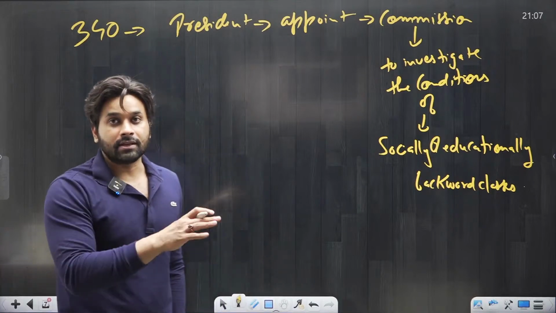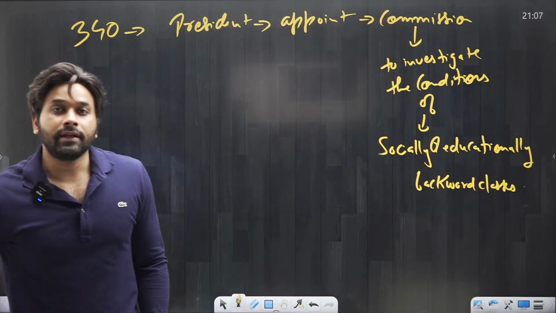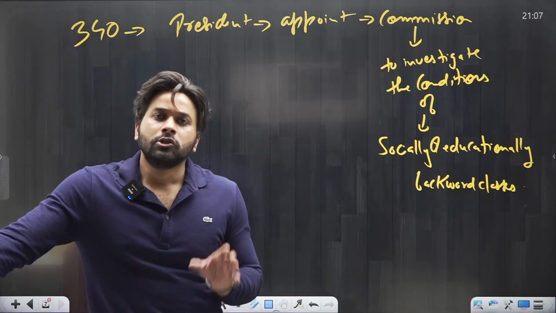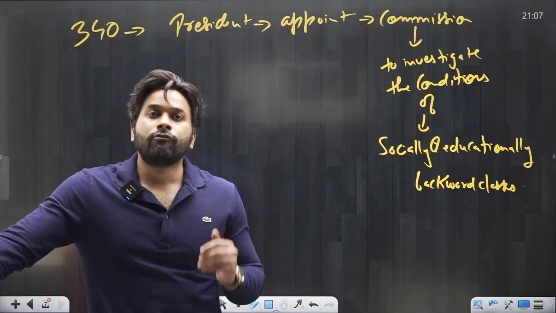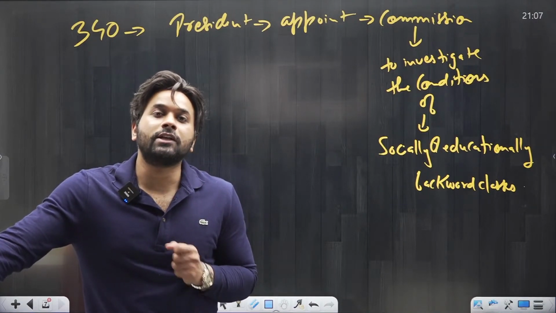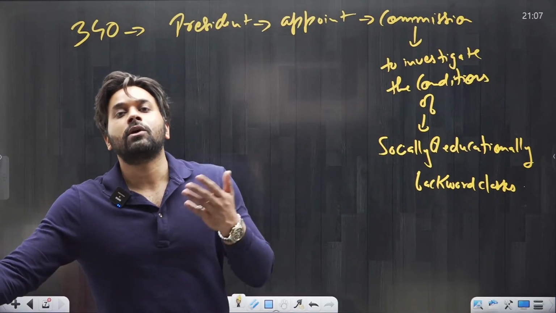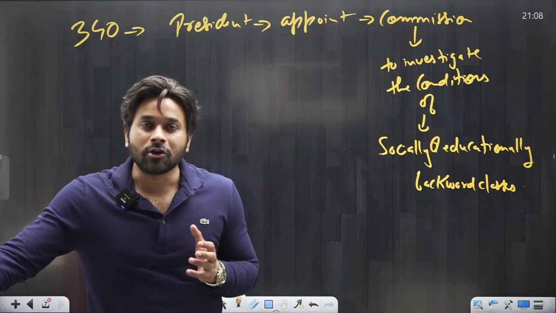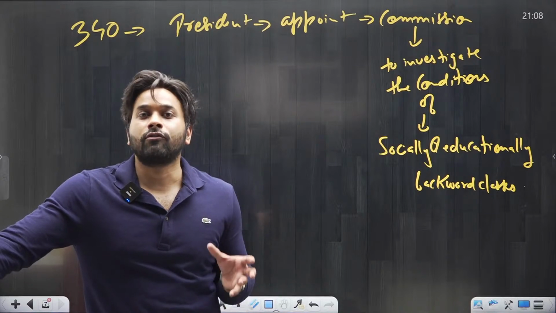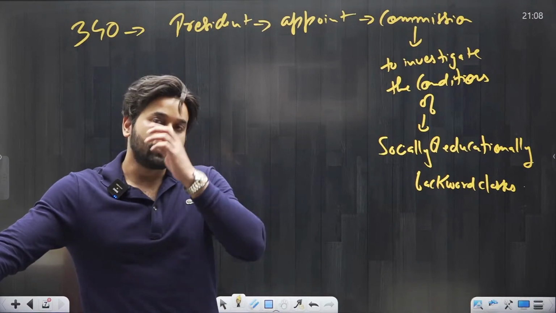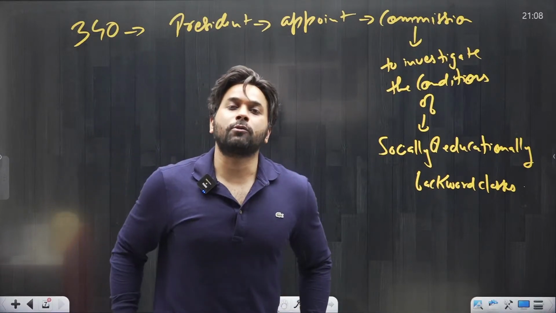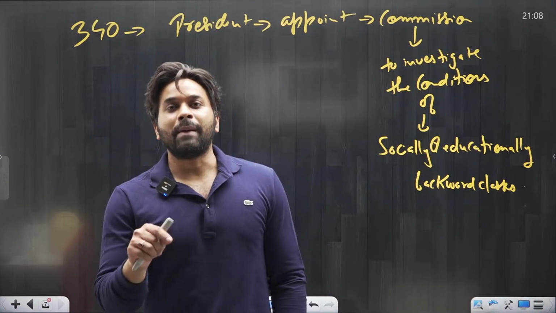Remember, Article 340 expects the President, from time to time, to appoint a commission for investigating the conditions of socially and educationally backward classes, which basically means OBC. The Constitution has used the expression socially and educationally backward classes for other backward classes. So instead of OBC, we find this expression. This particular article is responsible for the appointment of backward commissions.